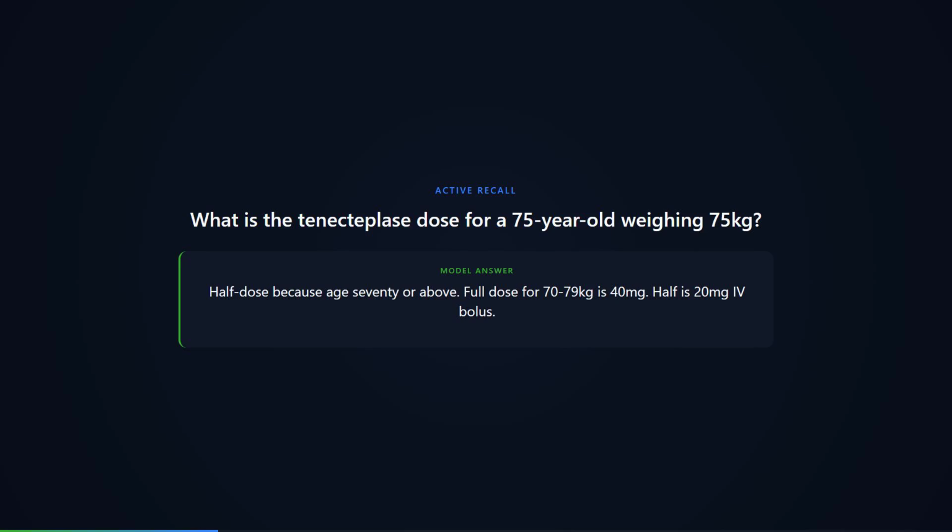Now, examiner lens. What are the common mistakes candidates make in a chest pain station? First, not doing an ECG early enough. The 10-minute rule is non-negotiable. If you have not said ECG within 10 minutes in your first sentence, you have lost easy marks. Second, giving high-flow oxygen reflexively. The examiner will mark you down if you put a normoxic patient on 15 liters. Third, not articulating the thrombolysis decision logic. Candidates know fibrinolysis exists, but they cannot explain the door-to-needle timeline, the contraindications, or the pharmaco-invasive pathway.